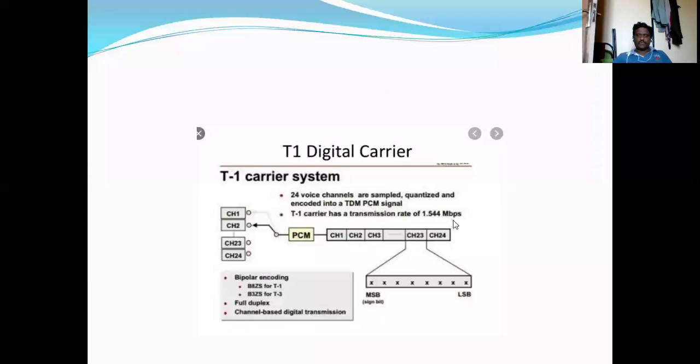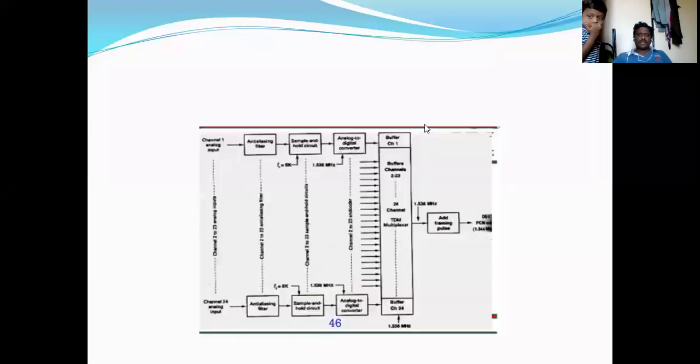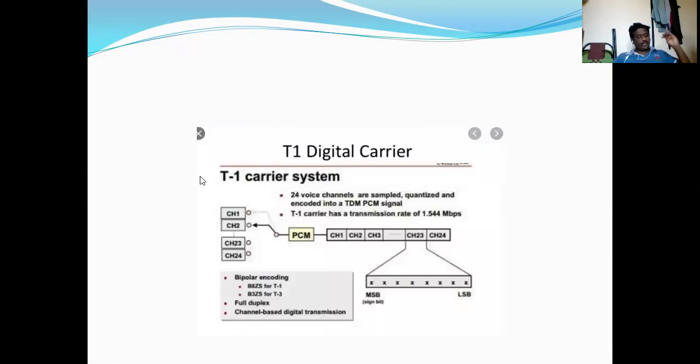This is channel 1, this is channel 24. With the 24 independent inputs, one time division multiplex output will appear.